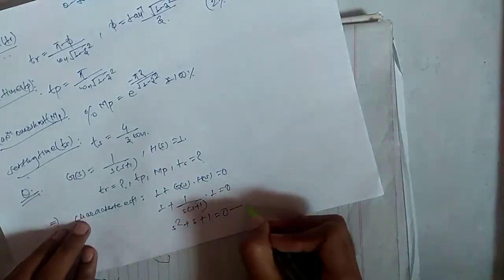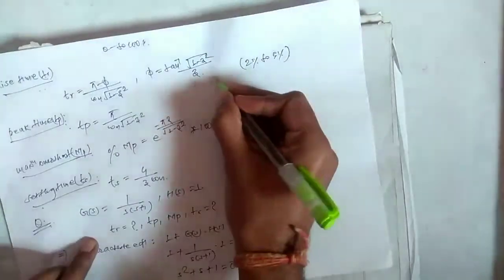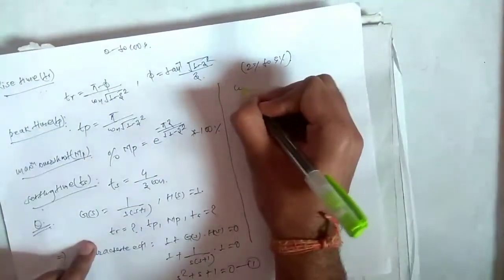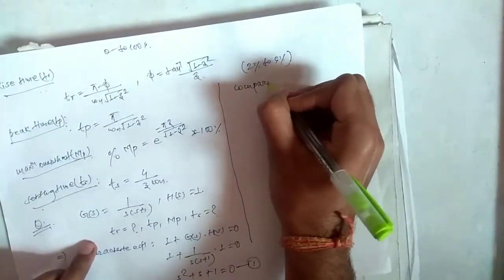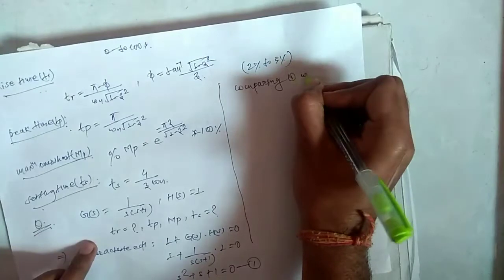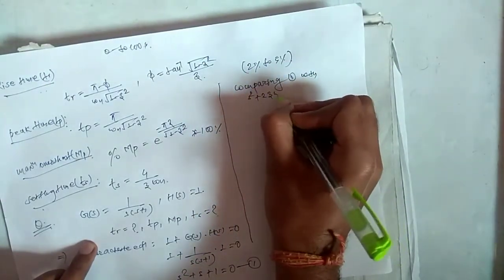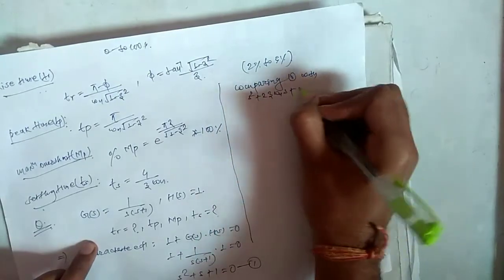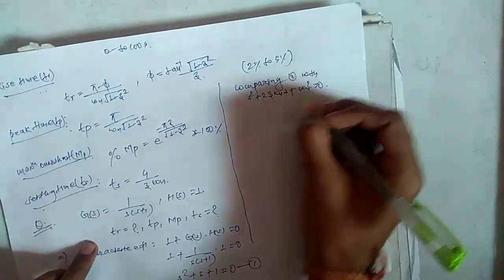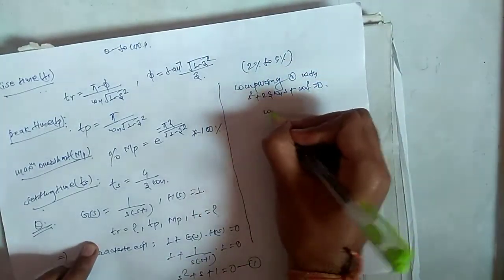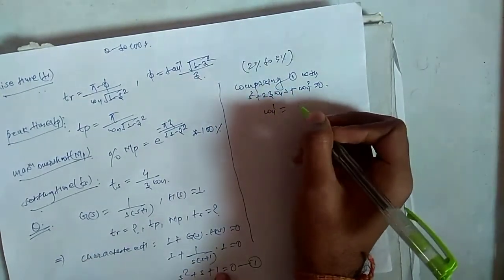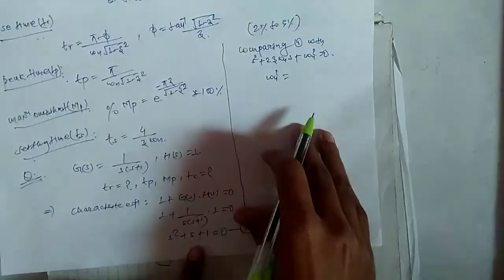Assume it as equation 1. Comparing it with the standard equation s square plus 2 zeta omega n s plus omega n square equals 0, in place of omega n square we have 1.